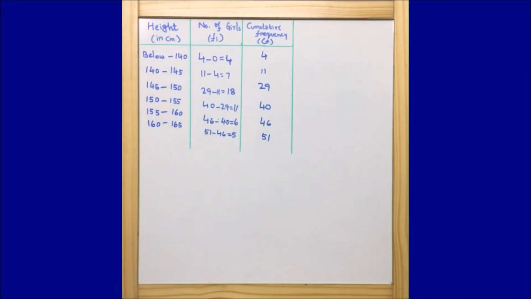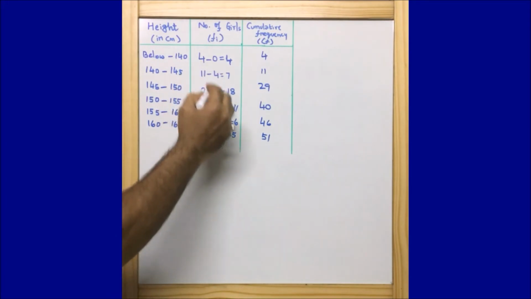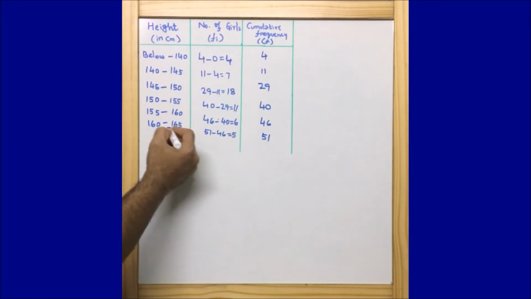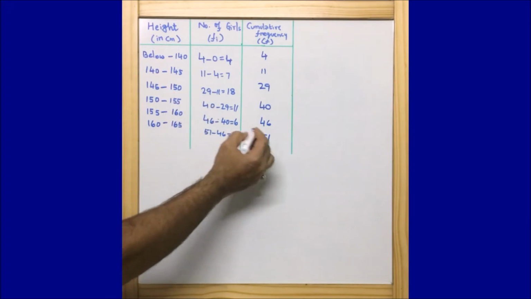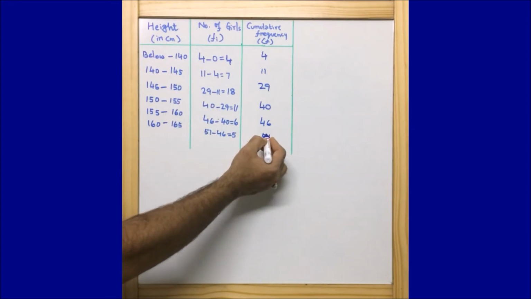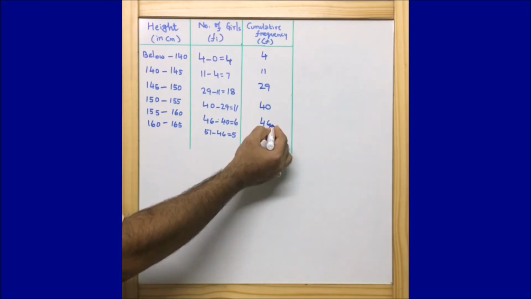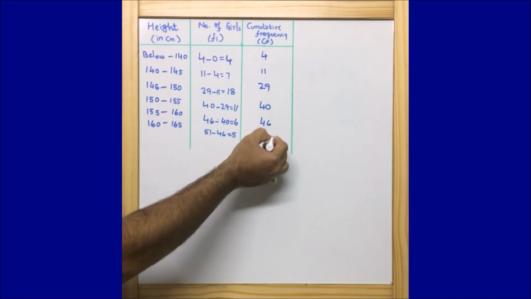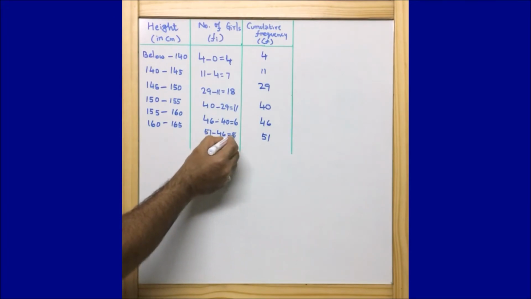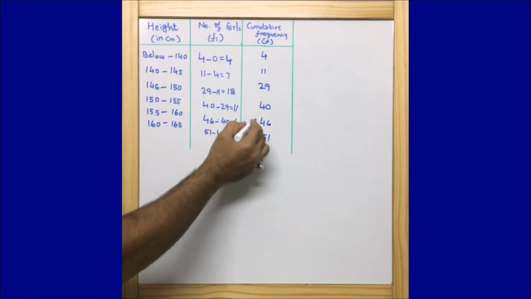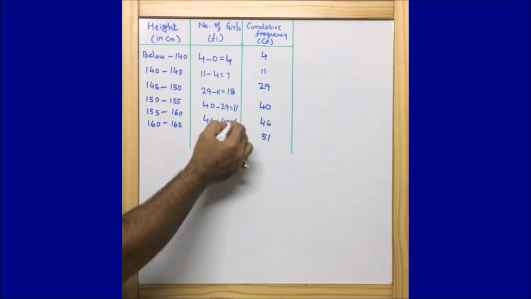Okay, so what am I doing here? Guys, just observe. I will start from the end so that it will be easy for you to understand. The end figure is 51. I am subtracting from it the figure just above, that is 46. 51 minus 46, I am getting 5 here. And then 46 minus 40, I am getting 6 here.